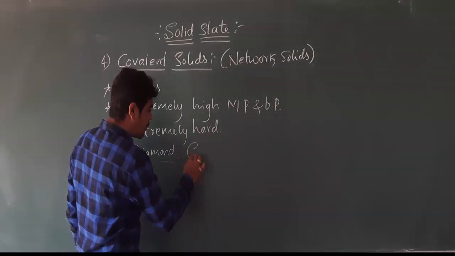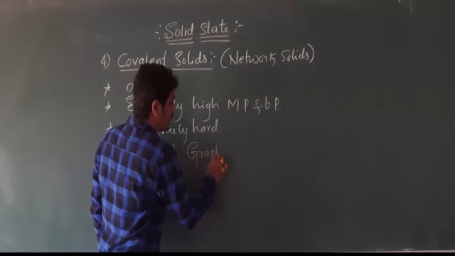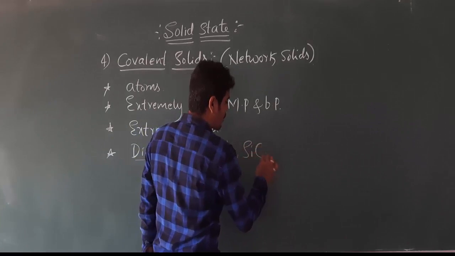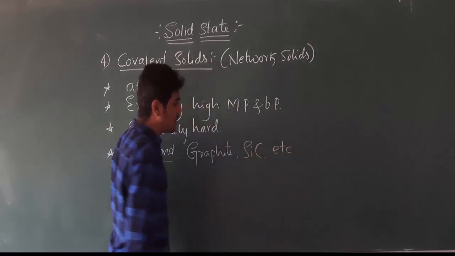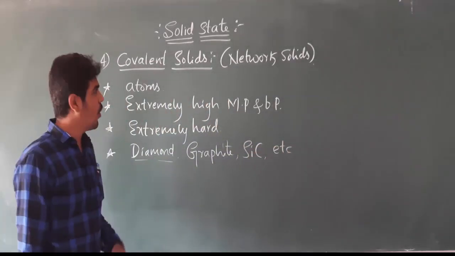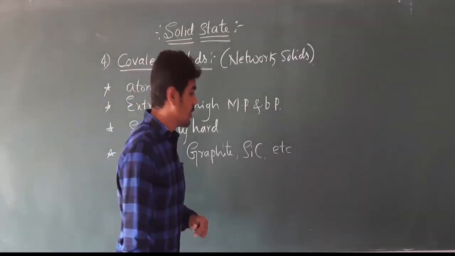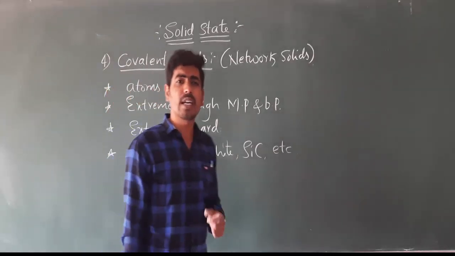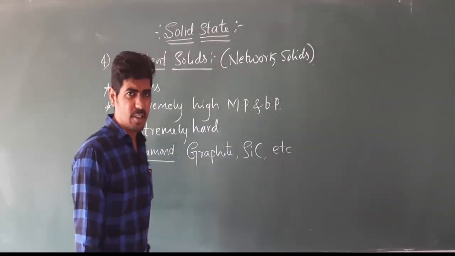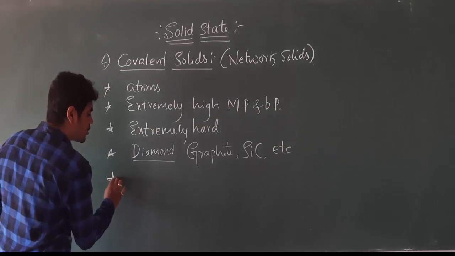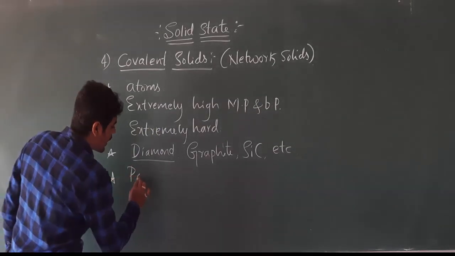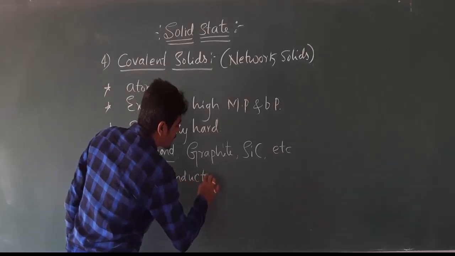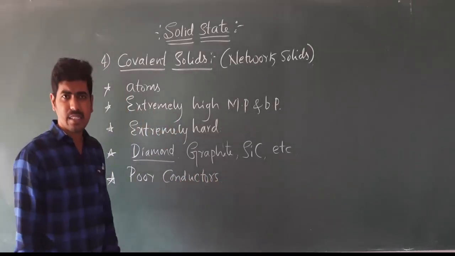Another example of covalent solids is graphite and silicon carbide, etc. Here, the diamond is the hardest substance but a poor conductor of electricity. So usually covalent solids are bad conductors or poor conductors of heat and electricity.